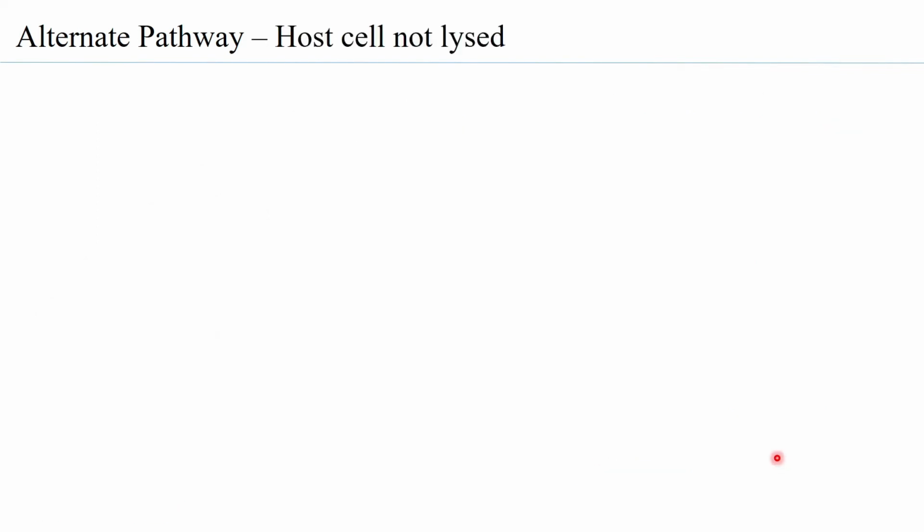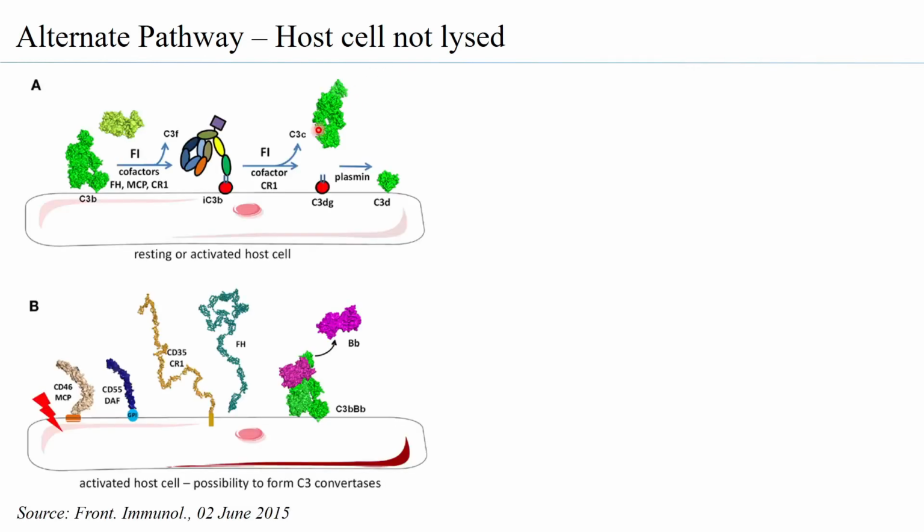Now let us come to the fact that the alternate pathway is not going to initiate lysis of the host cell. So let us try to understand how the alternate pathway is regulated in order to ensure that the host cell is not lysed. So say for example, you have the resting or the activated host cell. When we say activated host cell, it means the C3b has come and bound, and then you have factor I coming and binding to convert the C3b into an inactive form.